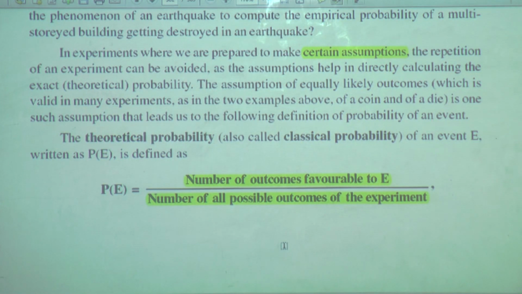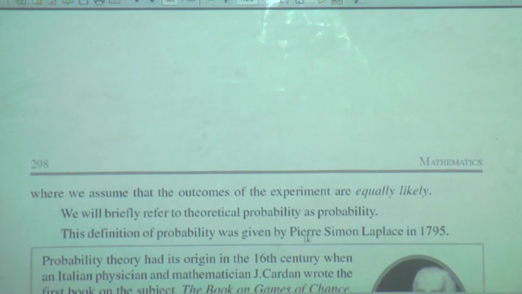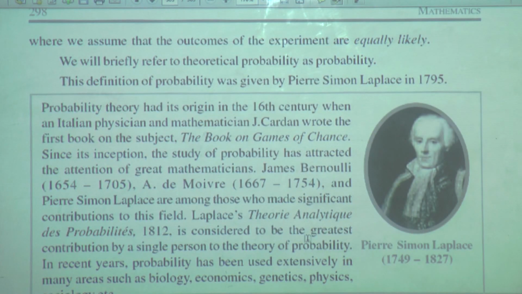What they are saying: theoretical probability or classical probability of an event E, written as P(E), is defined as the number of outcomes favorable to E, whatever the event is based on, and the number of all possible outcomes of the experiment, where we assume that outcomes of the experiment are equally likely.